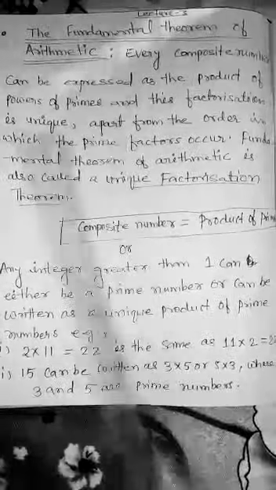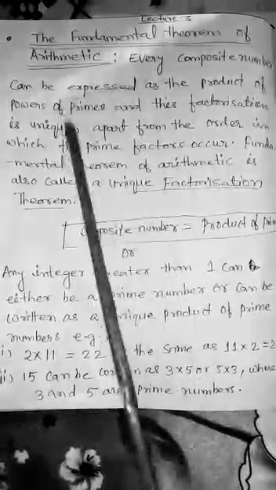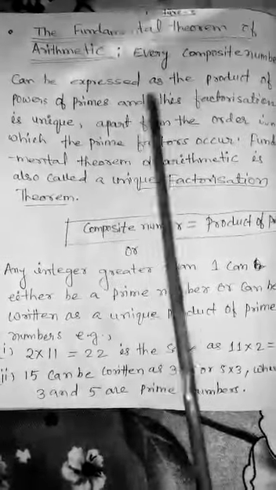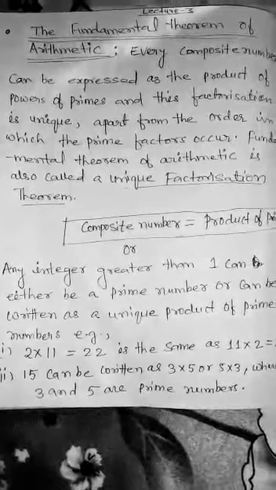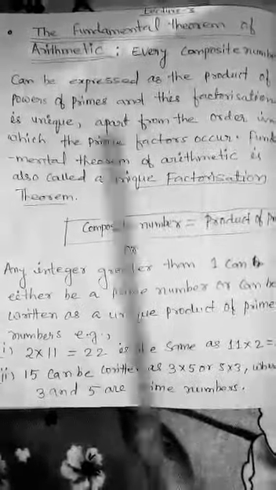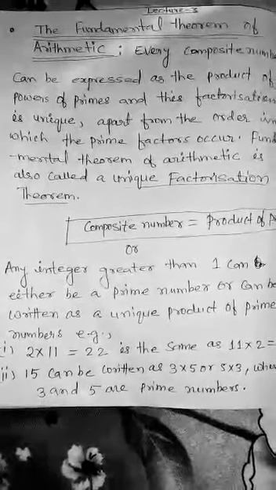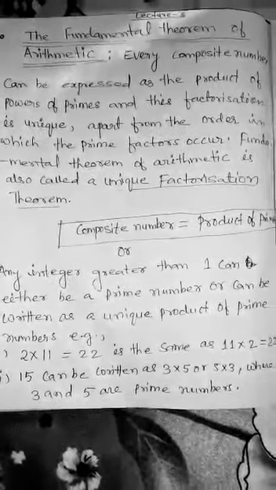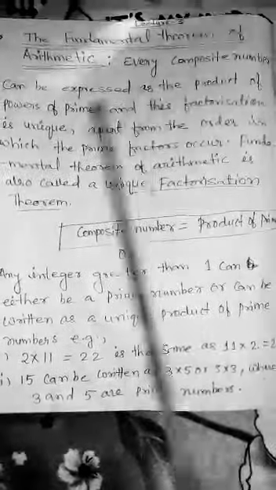See, the statement of this theorem is that every composite number can be expressed as the product of powers of primes, and this factorization is unique apart from the order in which the prime factors occur. Now see, this fundamental theorem of arithmetic is also called the unique factorization theorem. As I told you earlier, we have an idea about prime numbers and composite numbers, so we will use this.